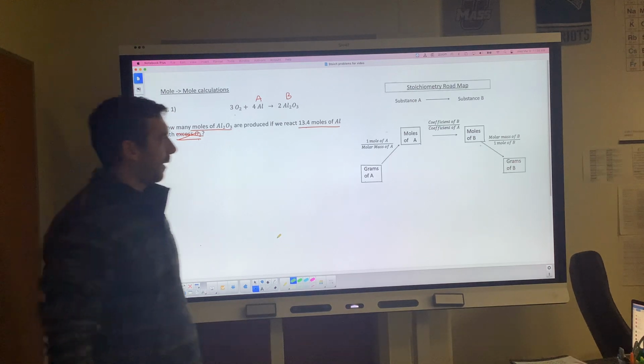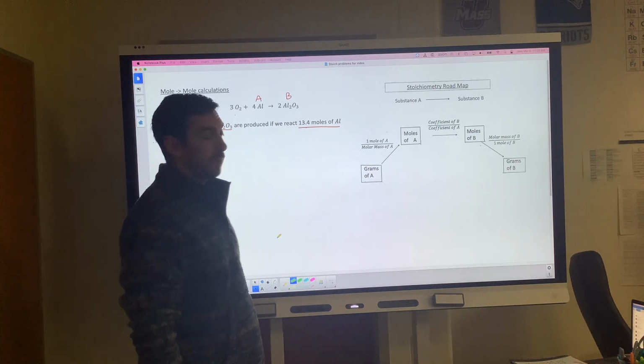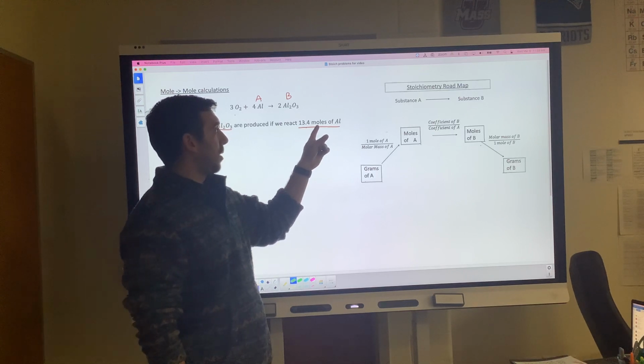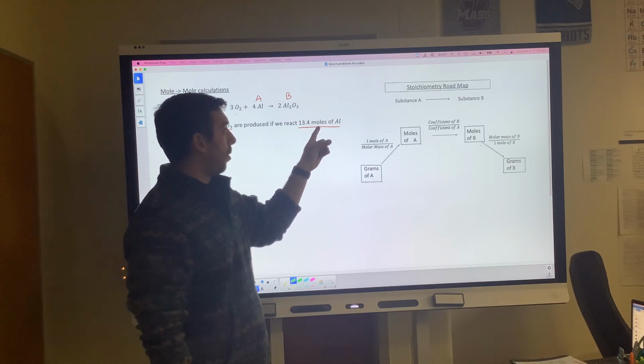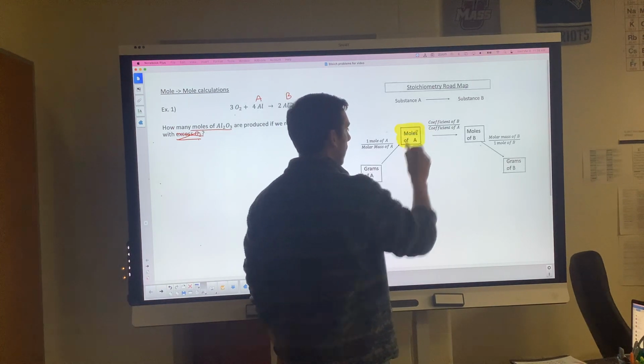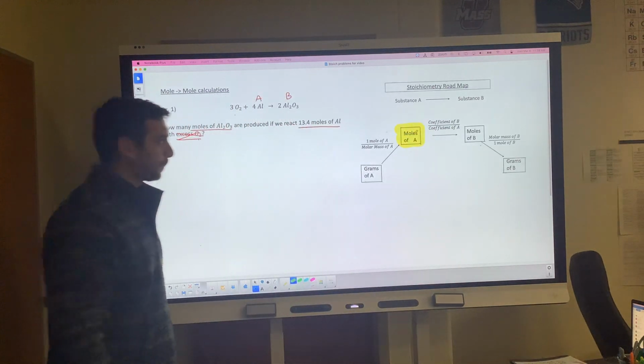All right, so in order to figure out where we're starting, you find A first, right? And we look for the unit that is attached with A. So we know aluminum is A, and it says moles of aluminum. So that means we must be starting at moles of A.